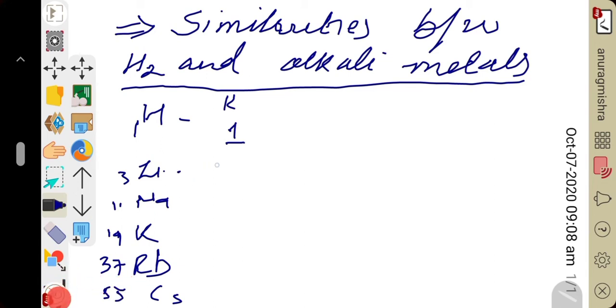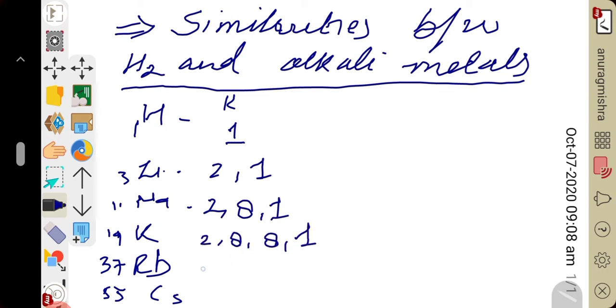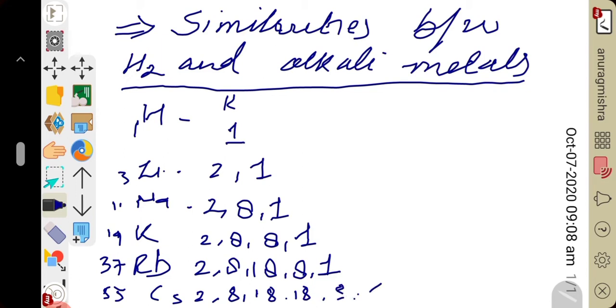Electronic configuration: lithium 2, 1; sodium 2, 8, 1; potassium 2, 8, 8, 1; rubidium 2, 8, 18, 8, 1; cesium 2, 8, 18, 18, 8, 1. Francium is a radioactive element, that's why don't bother about it.